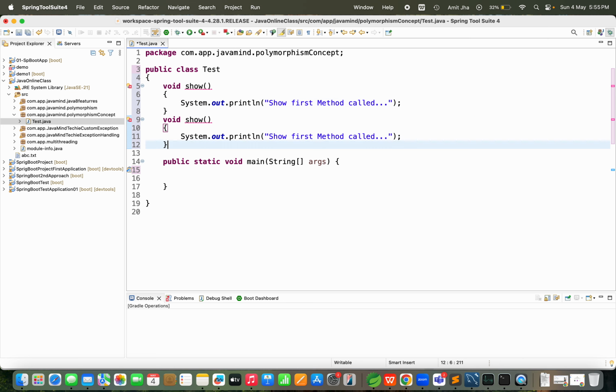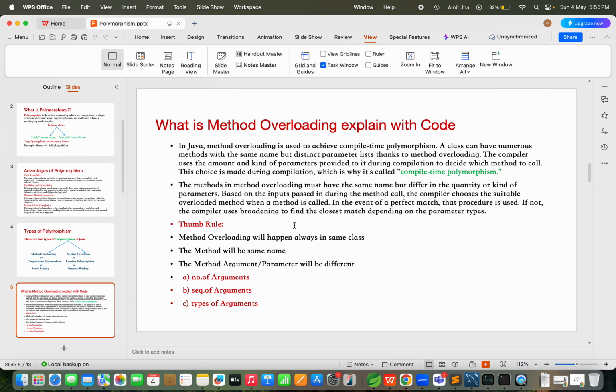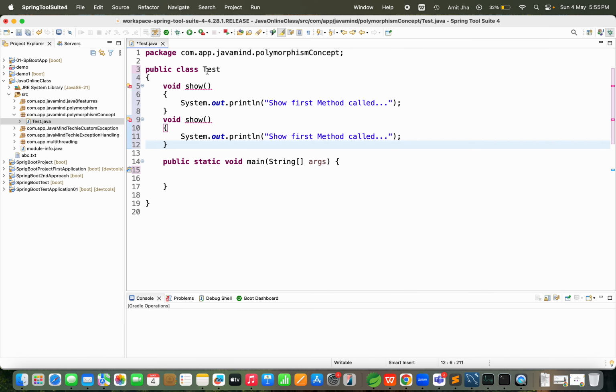Because I've already told you the method name should be the same, and this happens in the same class. You can see what I have explained already, these three points. Method overloading always happens in the same class, here inside the Test class.